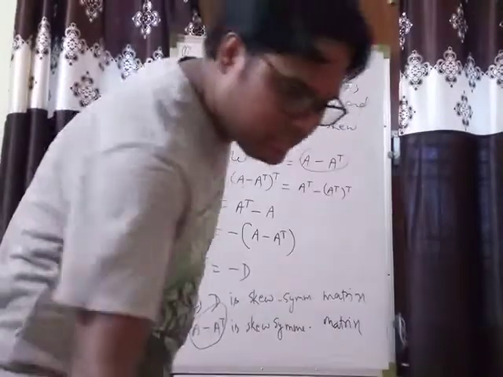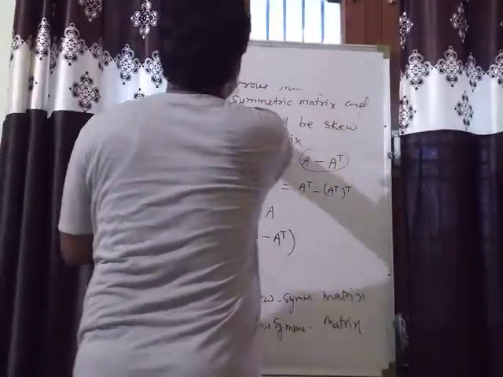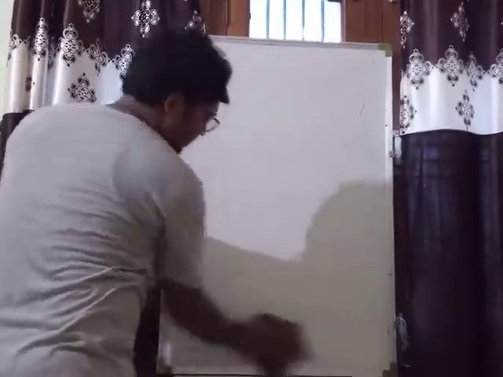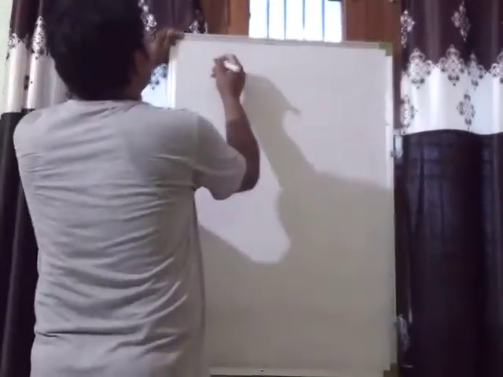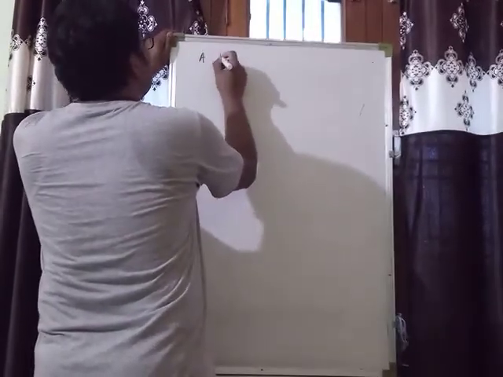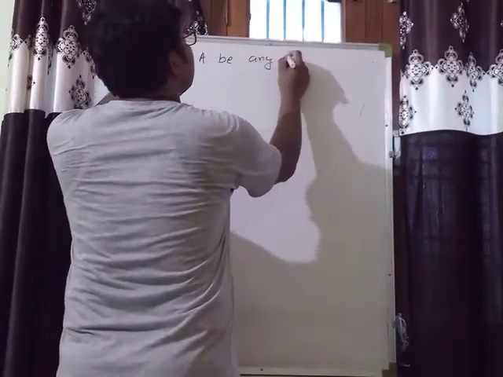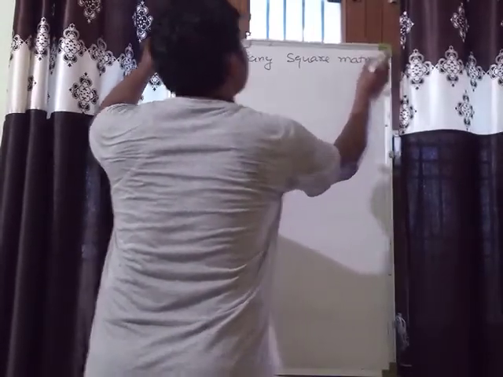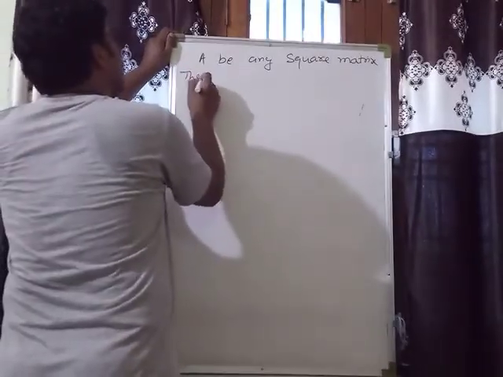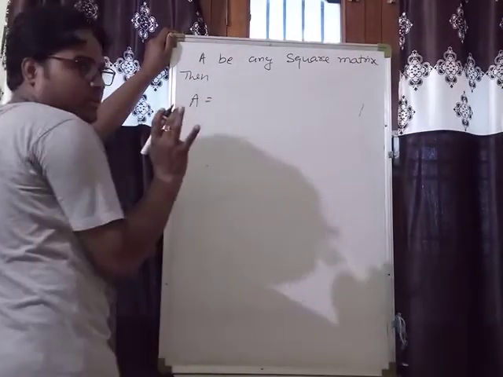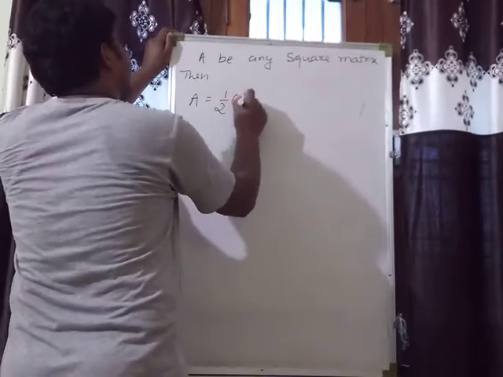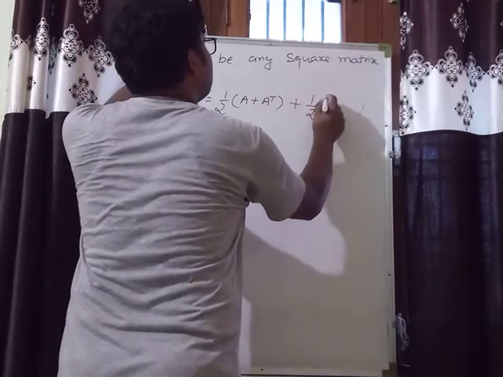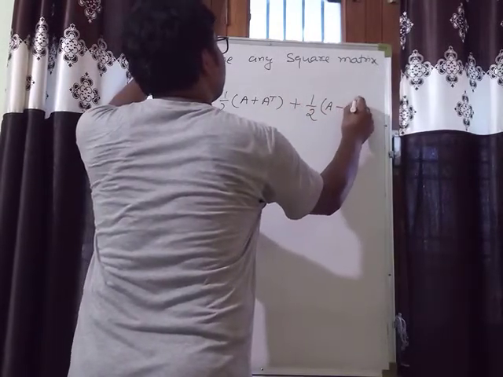Okay, now see a very important result I am going to explain. If we have any square matrix A, okay, then A can be expressed as, see here, 1 by 2 A plus A transpose plus 1 by 2 A minus A ट्रांसपोज